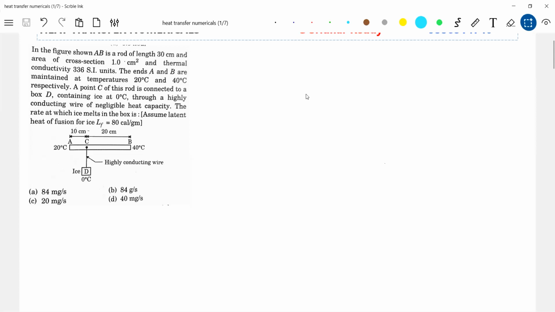They are maintained at temperature 20 and 40 degrees Celsius. At points of this node is connected to a box D containing ice at 0 degrees Celsius, heat capacity. The rate at which ice melts in the box is?